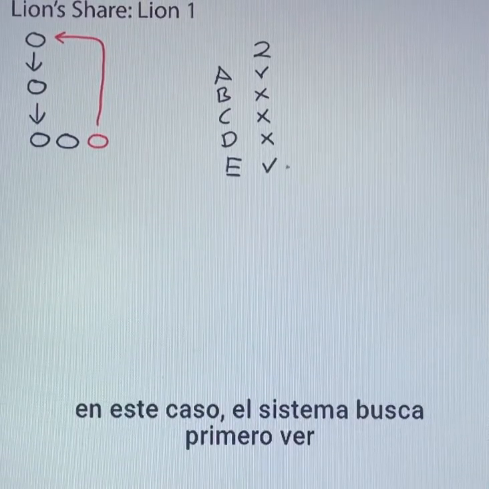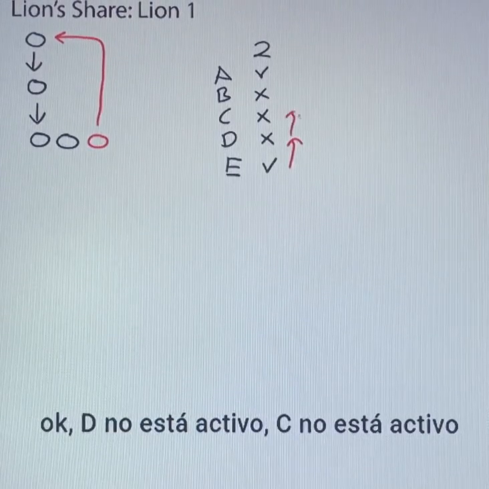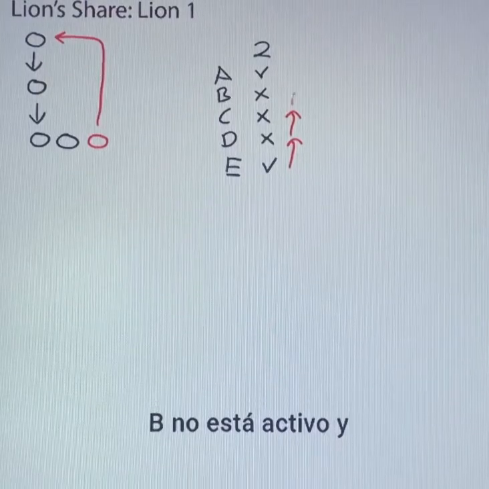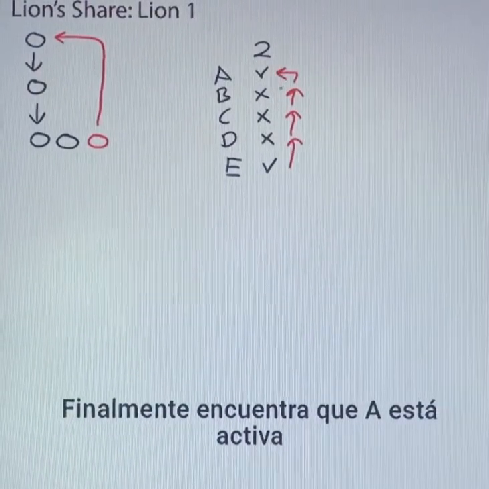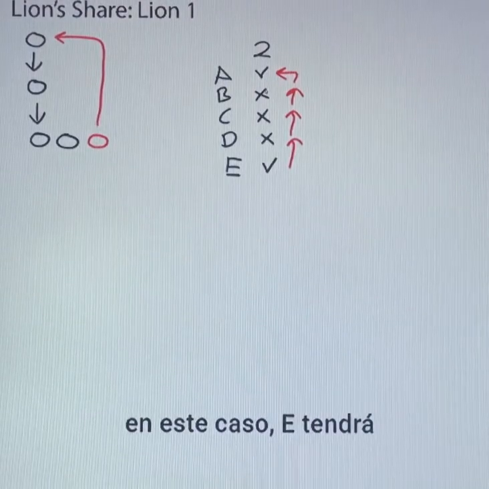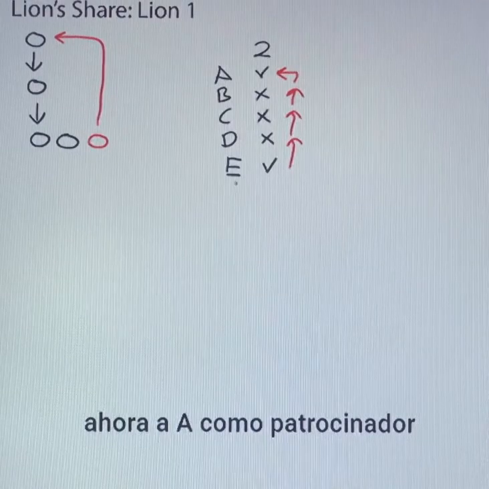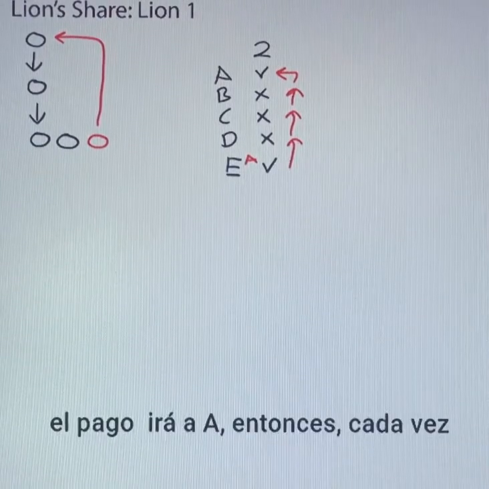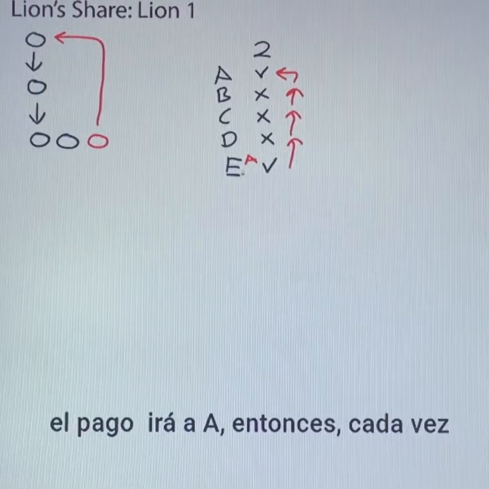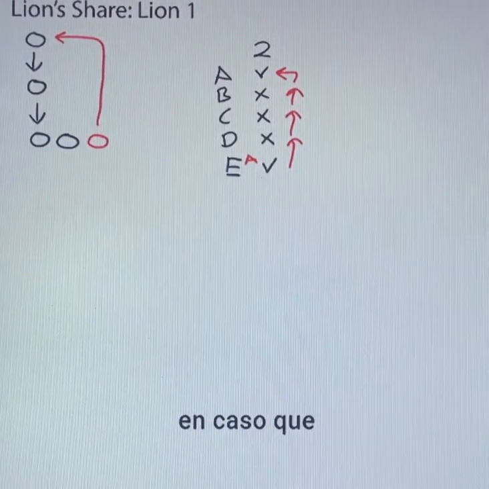In this case, the system will look first to see, okay, D is not active, C is not active, B is not active, and finally find out that A is active. In this case, E will now get A as their sponsor, and the payment will go to A. So every time E cycles, the payment will go to A.